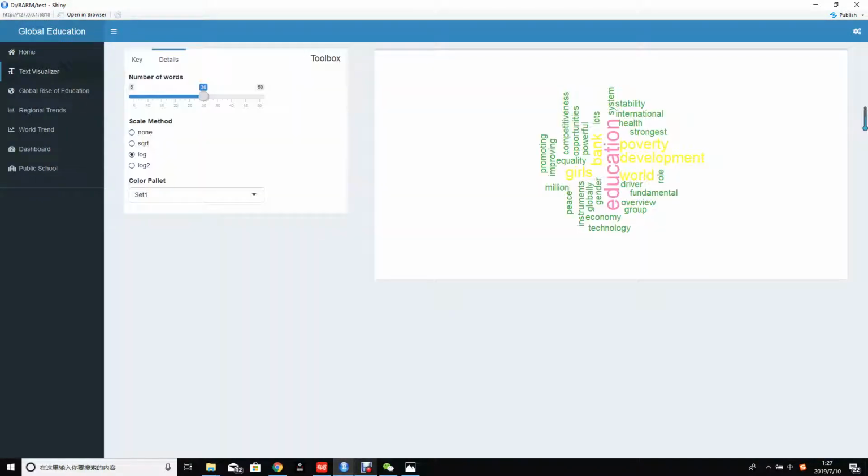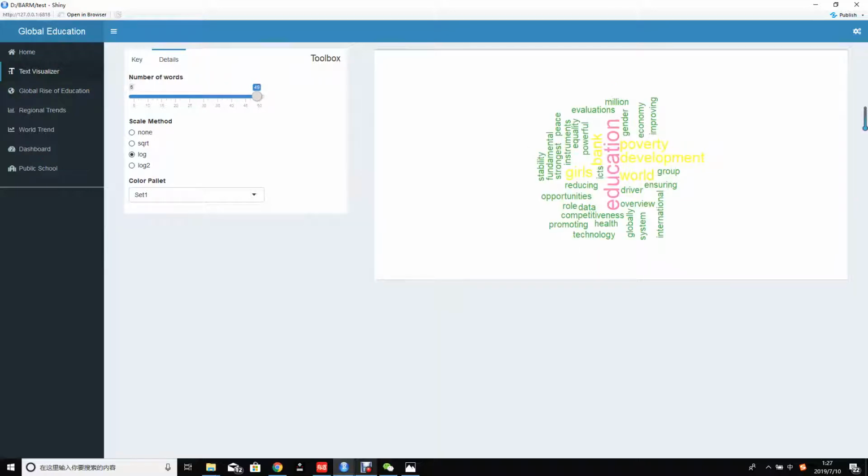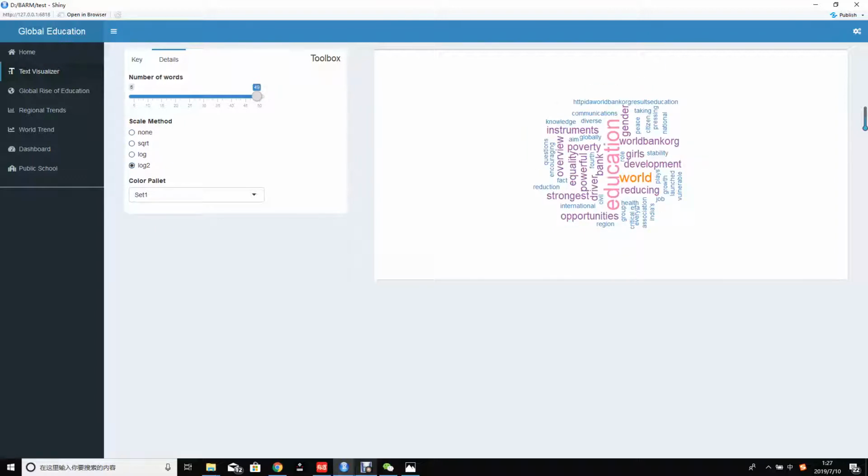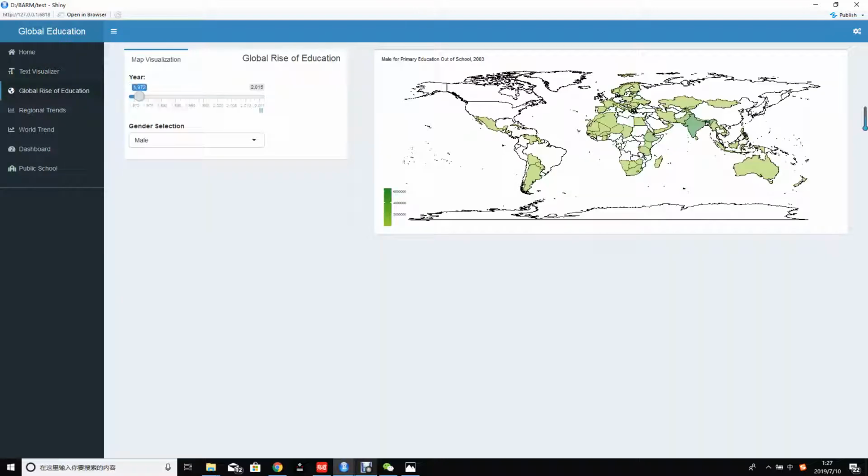It's a text visualizer. You can see there is a word cloud over here. We can change the number of words shown. Like when we move to 50, you can see there are definitely 50 keywords. All of the keywords are web scraped from the World Bank website. You could also choose the way you want it to disappear, and also choose the color you want.